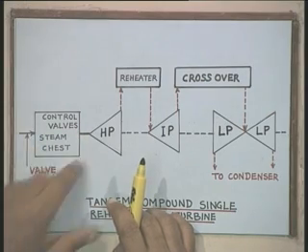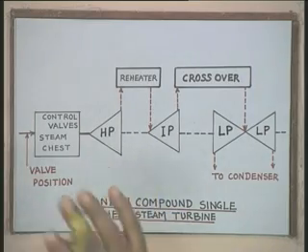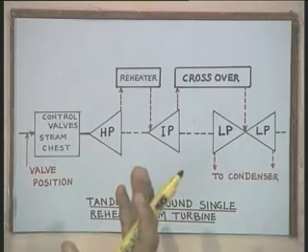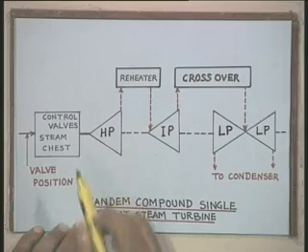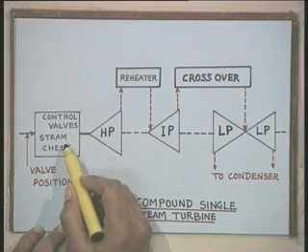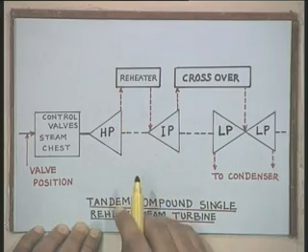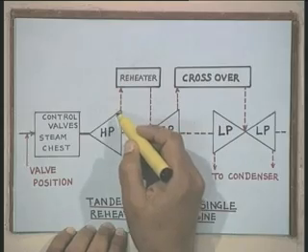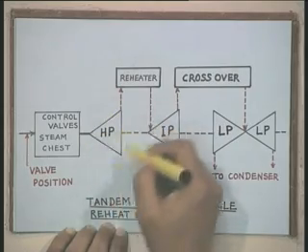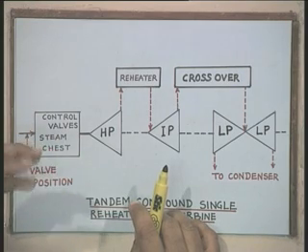Therefore, the first block I can show here is control valves and steam chest. These valves are enclosed in an enclosure, which also houses some substantial amount of steam. Therefore, we call this a steam chest. The steam from this through the control valve enters the high pressure section of the turbine. After developing some power in the high pressure section, the steam temperature and pressure reduce, it gets expanded.